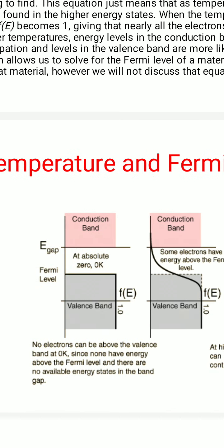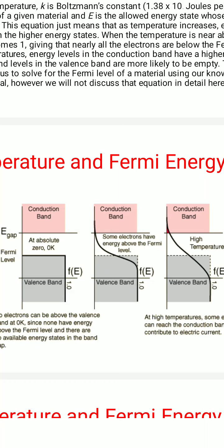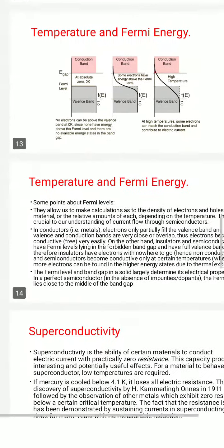So this is how there is a relation between temperature and the Fermi level. Previously, in the first diagram, at absolute 0 or 0 Kelvin, all the electrons have almost no energy, so they lie in the valence band. As you go on increasing the temperature, some of the electrons will cross the Fermi level. At the highest temperature, some of the electrons can reach the conduction band and start carrying the electric current. This is how there is a relation between temperature and the Fermi level.